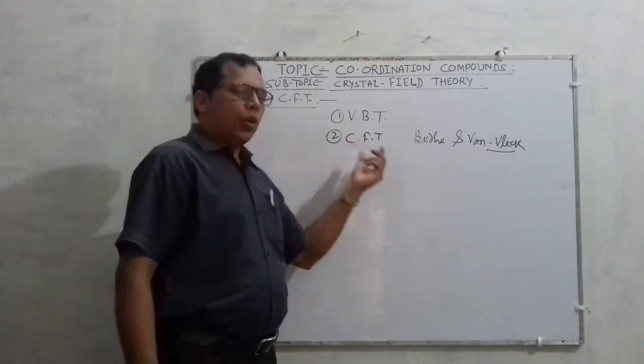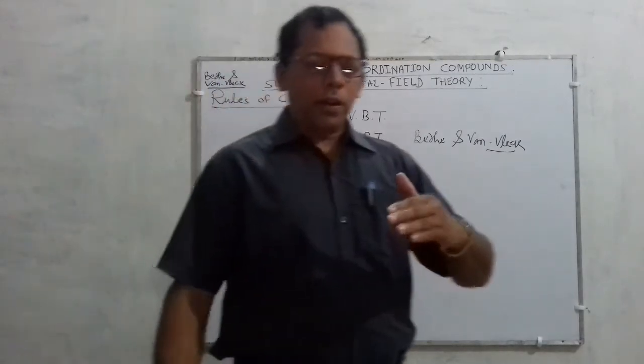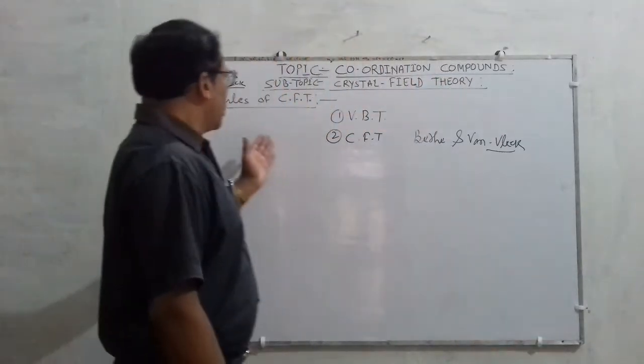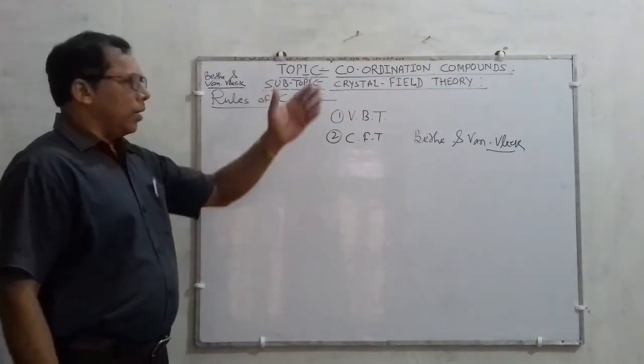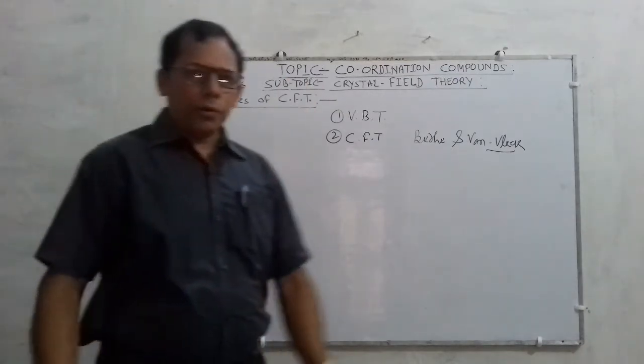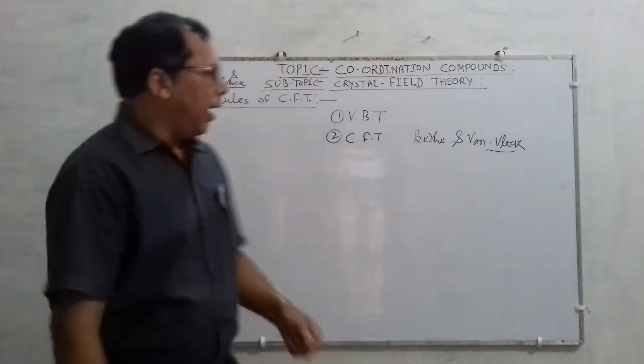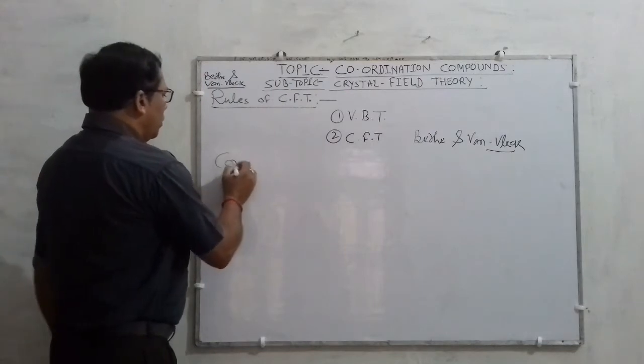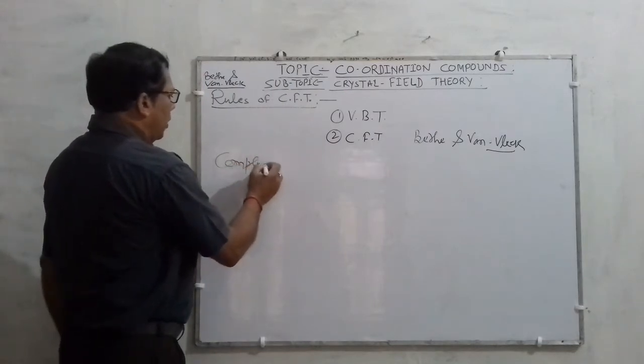In order to know about CFT, first I want to brief you on some points concerned with coordination compounds. Coordination compounds are also called complex compounds or complex ions.